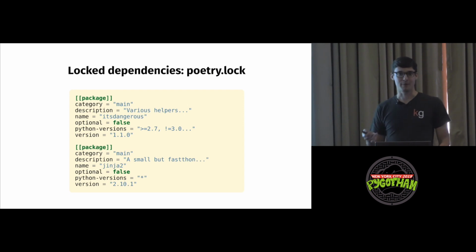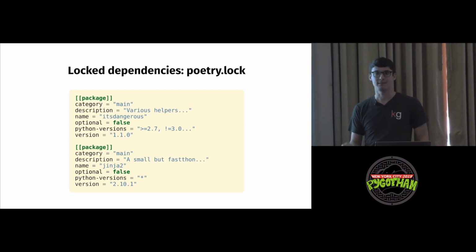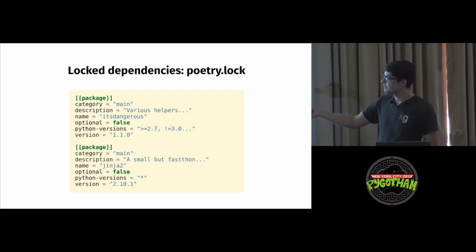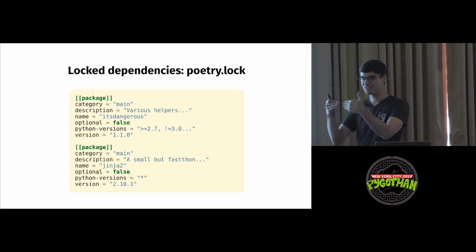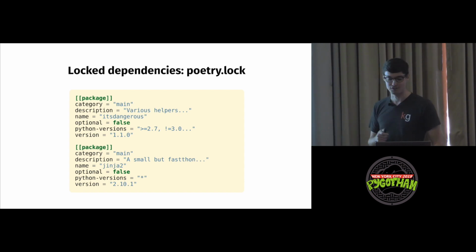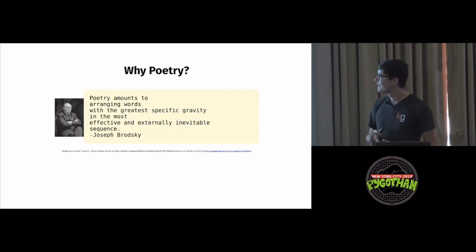We also lock our dependencies. Remember I mentioned dependencies of dependencies. Poetry has this poetry.lock file, which specifies the exact version of a dependency that's been installed for an application. That's important. We no longer get hit by the itsdangerous situation, even if we're not explicitly referencing the version in our pyproject.toml. So it does all sorts of cool things. It locks your dependencies, handles dependency management, and enables you to build a package in a trivial amount of time.